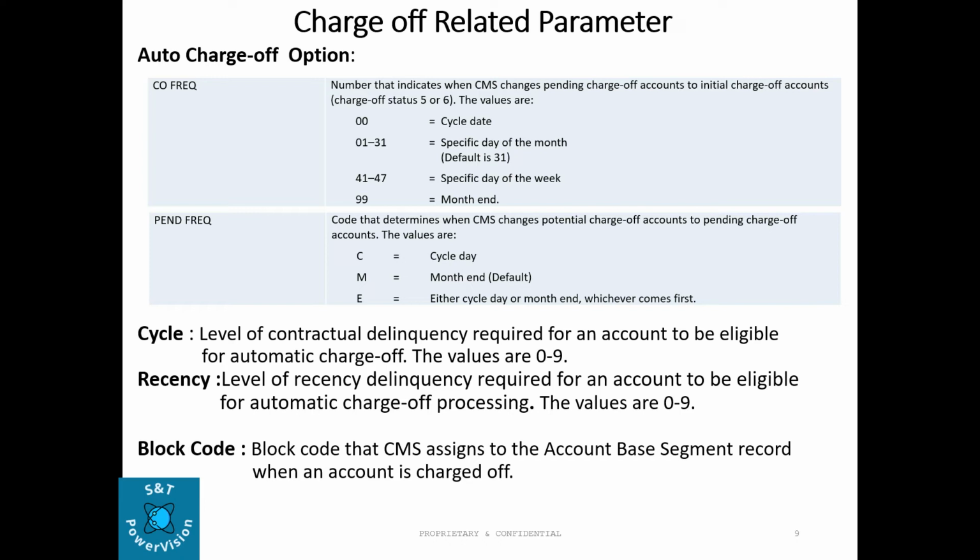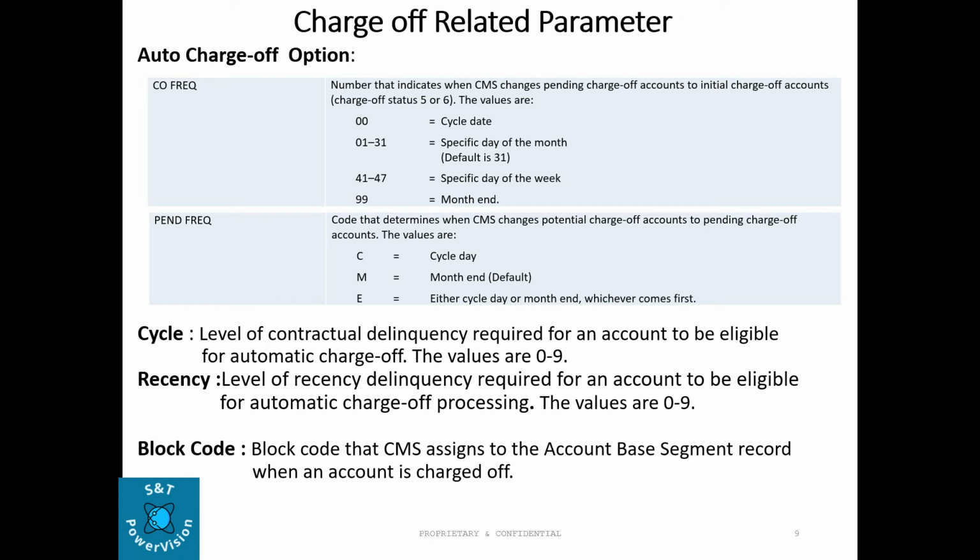Pending frequency: code that determines when CMS changes potential charge off accounts to pending charge off accounts. The values are C, M and E. C means cycle, M means month end, E means either cycle day or month end, whichever comes first. Cycle: level of contractual delinquency required for an account to be eligible for automatic charge off. The values are 0 to 9, meaning at which CD level your automatic charge off will start. Recency means level of recency delinquency required for an account to be eligible for automatic charge off. The values are 0 to 9.